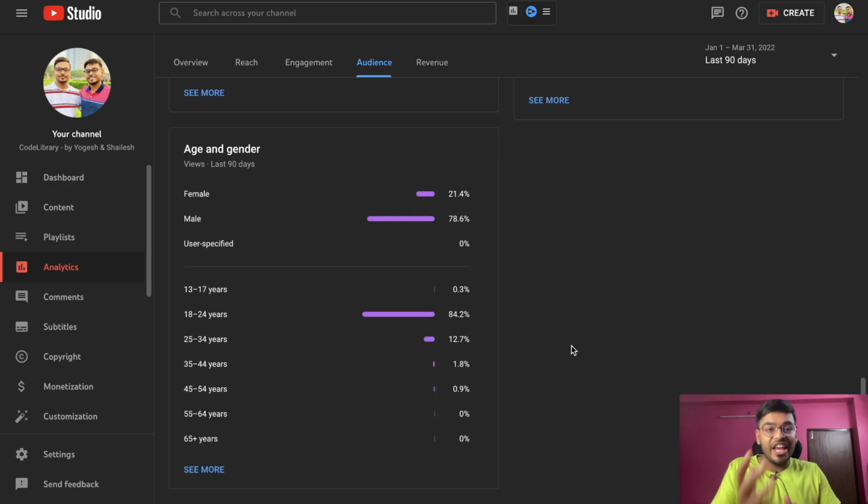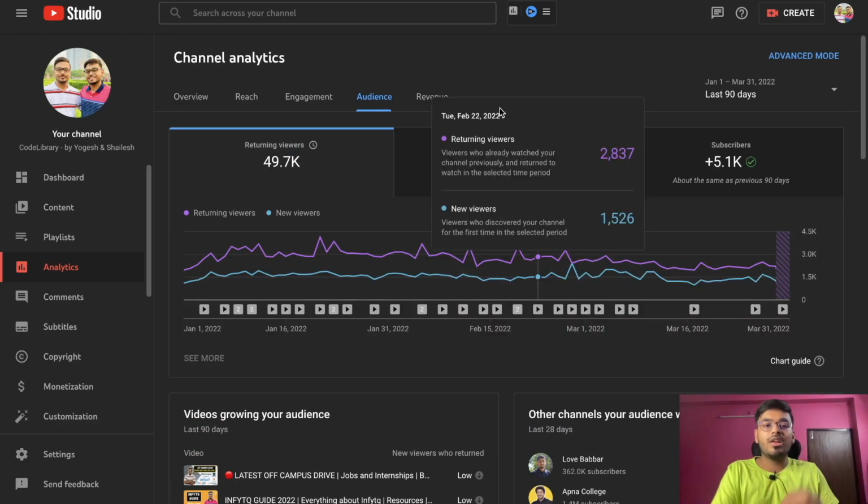And if we talk about age, so we have a maximum audience from 18 to 24 years of age, so we can conclude that maximum people are college students who are around 18 to 28 years wala age section mein aate. Some 12% people are from 25 to 34. I guess those are working professionals. So this was related to the audience wala part.